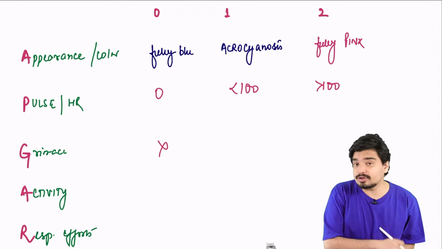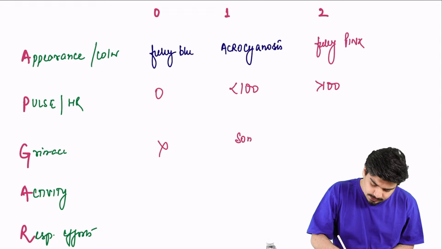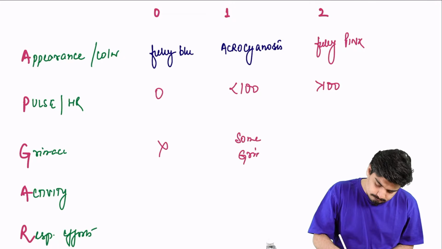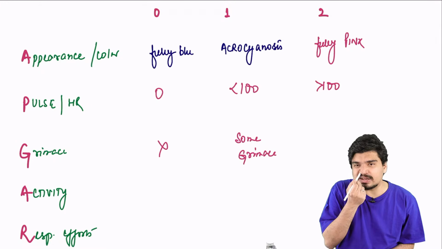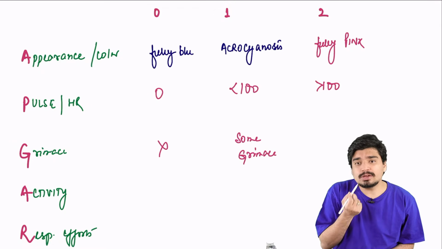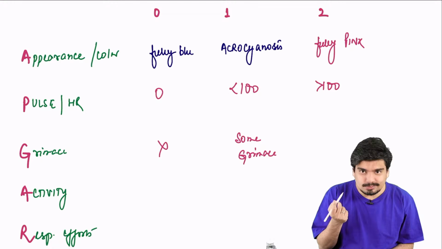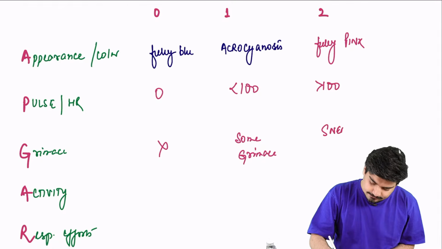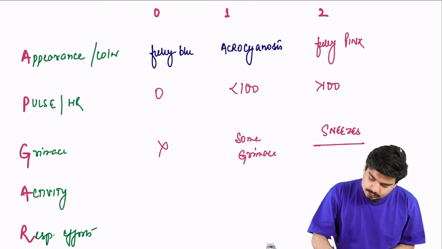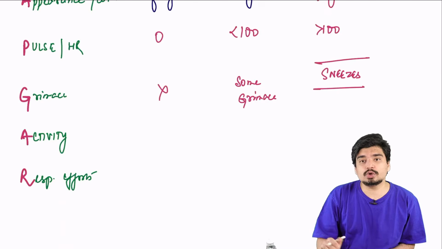Grimace. You'll give a score of 0 if there is no grimace. If there is some grimace, you'll give a score of 1. How do you assess for grimace? You put in a nasal cannula and look for the response. If you put in a nasal cannula and the child sneezes because of the irritation, it's called full grimace. So if the child sneezes, you'll give a score of 2.